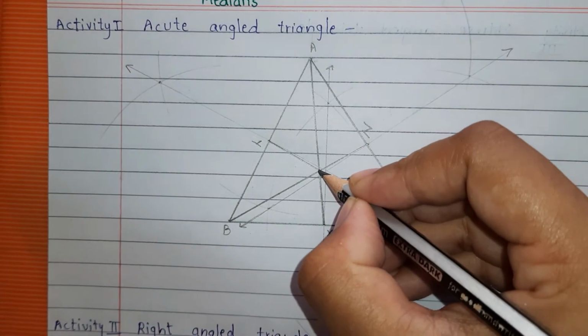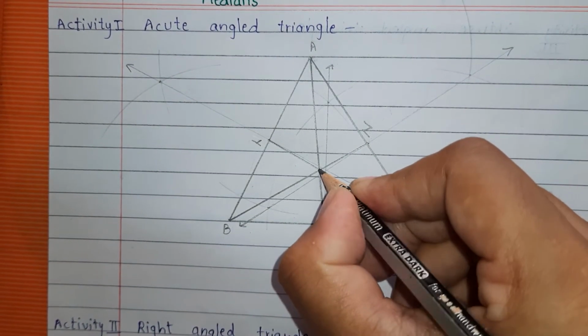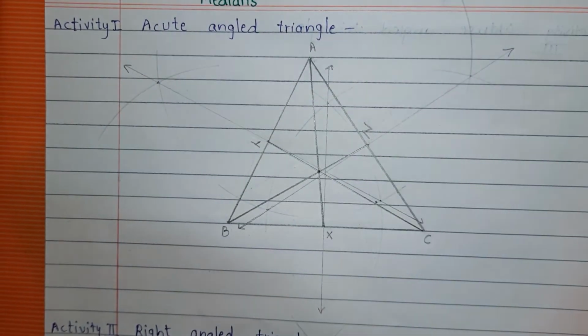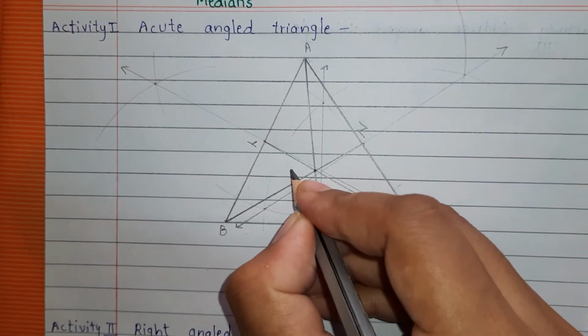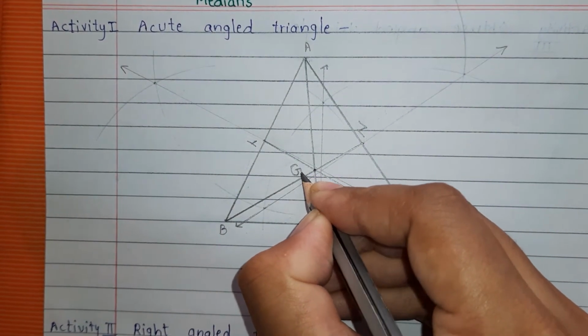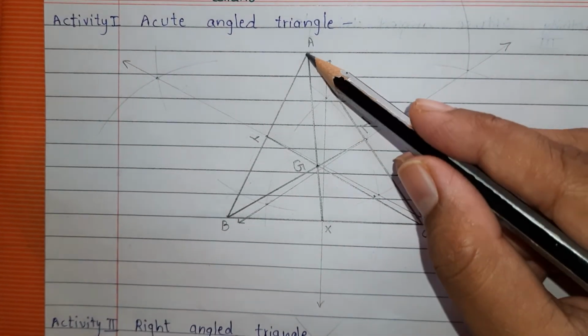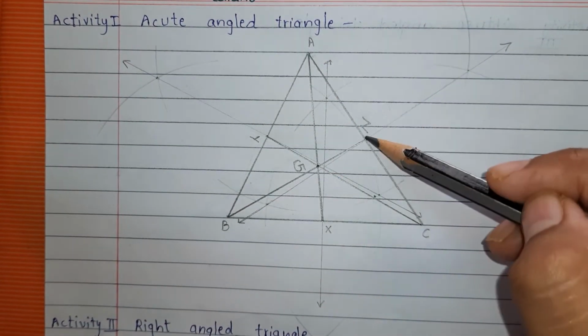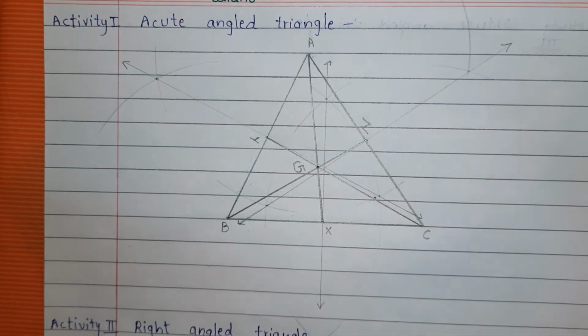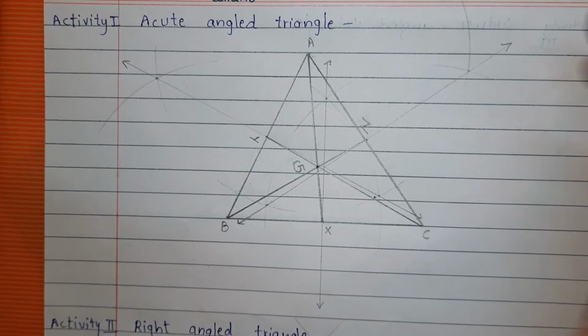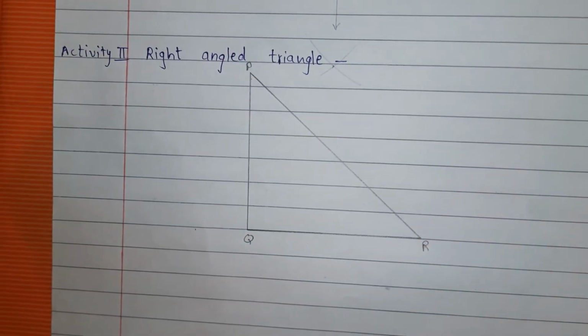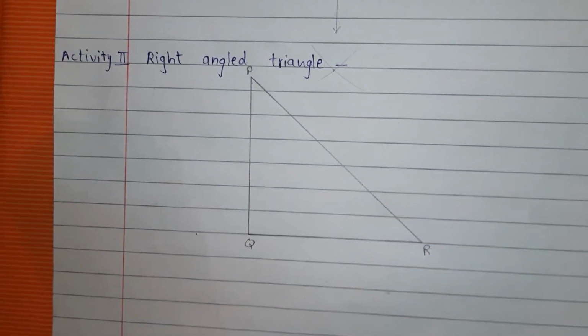And what do you observe? The medians pass through the same point, which means they are concurrent. This point of concurrence is called the centroid, denoted by the letter G. And which are the medians? AX, BZ and CY. These are the medians which are concurrent. Understood?